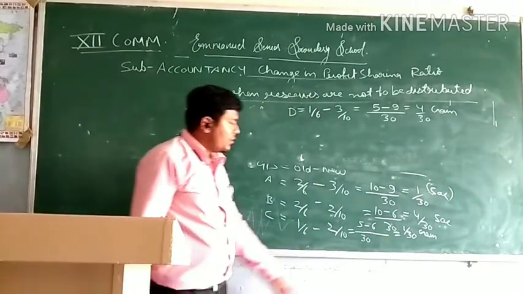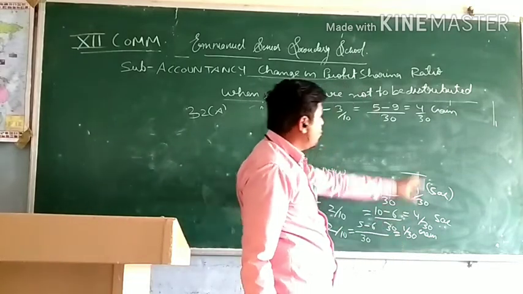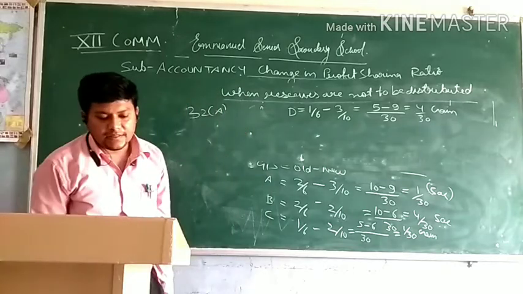You can look, sacrifice is also 1 and 4, 5, and gaining is also 1 and 4, 5. It means it is correct.